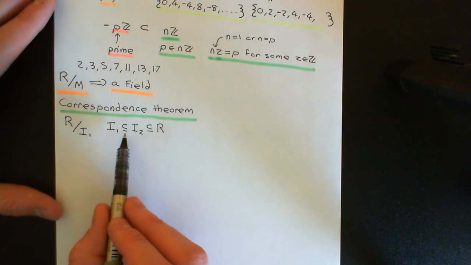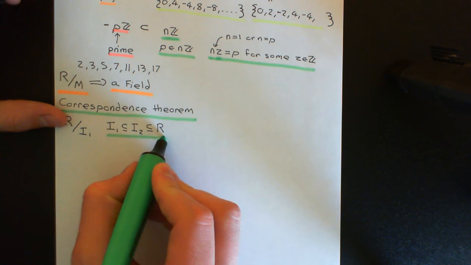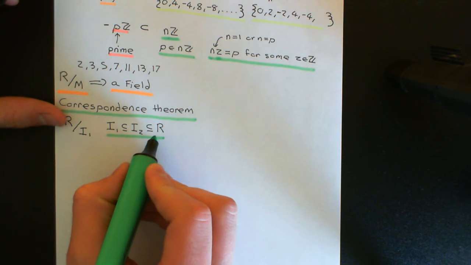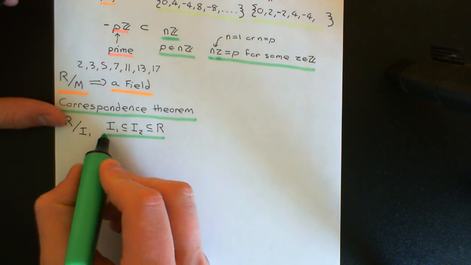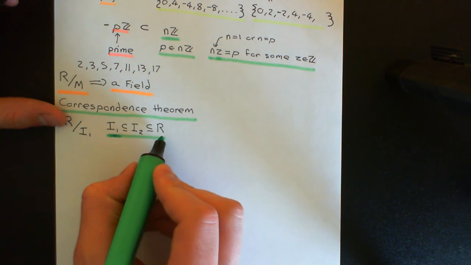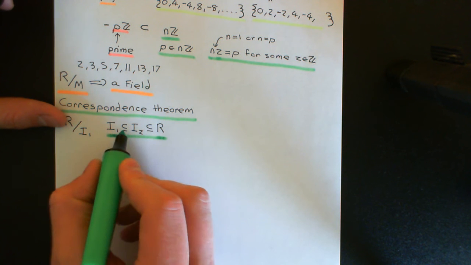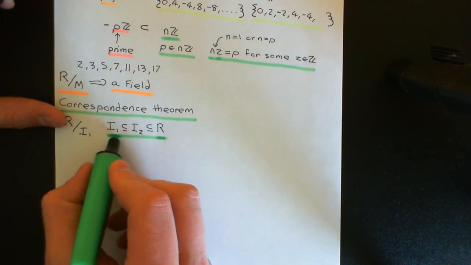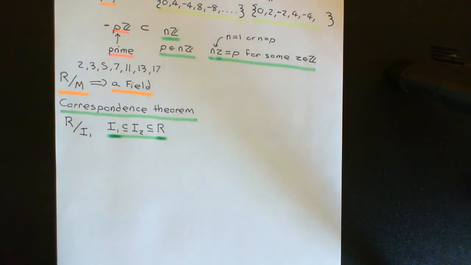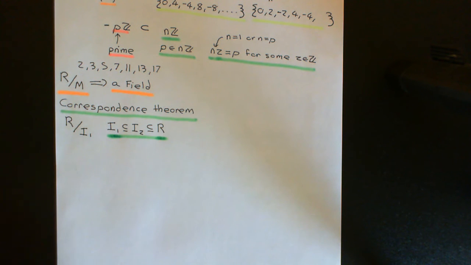So you find me all ideals of this form, all ideals which contain capital I1 and are themselves contained in capital R. Two trivial ones, of course, will always be the ideal capital I1 itself and the entire ring capital R, because note I haven't insisted that this is a proper subset at any point, so we could have I1 and R as two trivial examples for I2. But any of the other ones that are in between as well, all of those are going to have corresponding ideals in the quotient ring here.